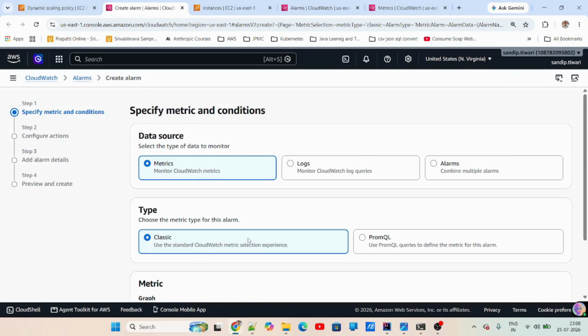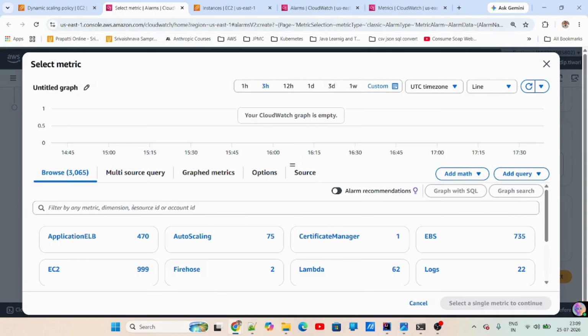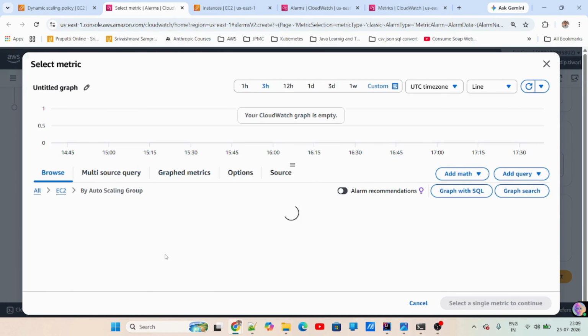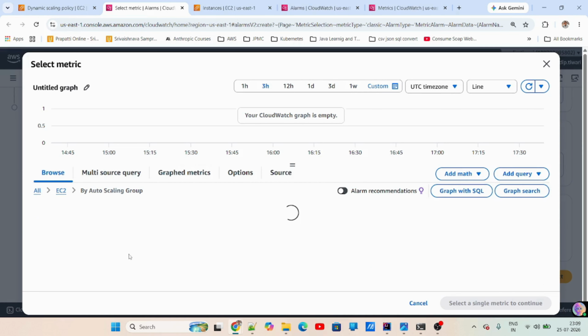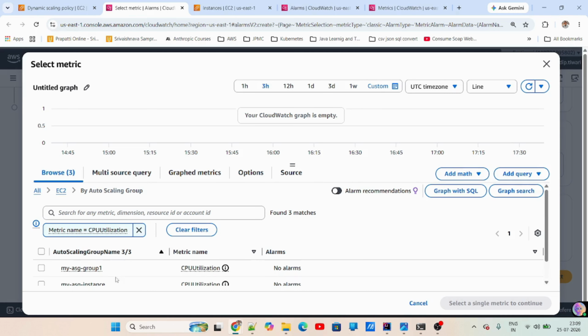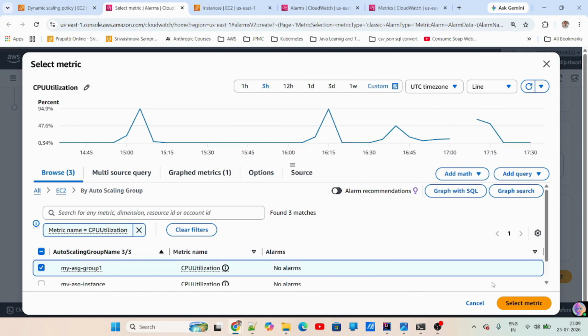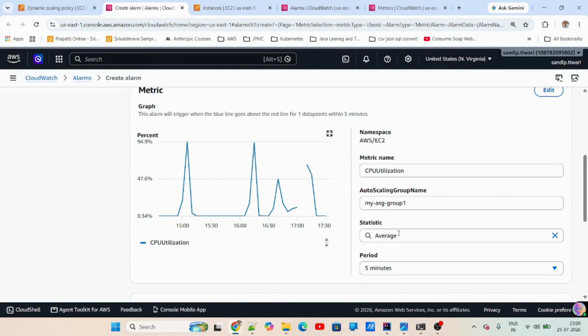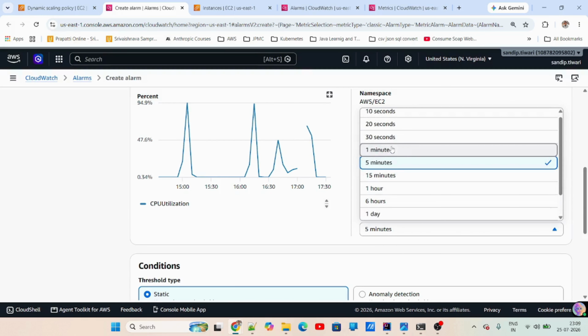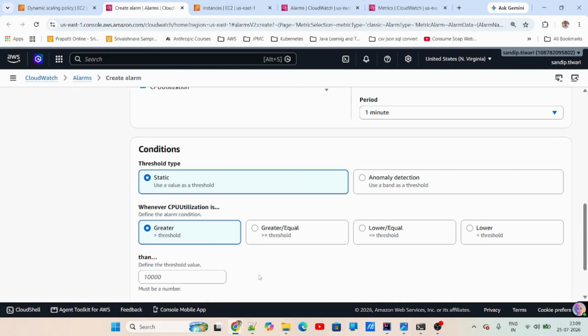It is metric classic, and the metric that I have to select is auto scaling, and this will be CPU utilization. I selected the metric, average CPU utilization. I will keep the period as just 1 minute.